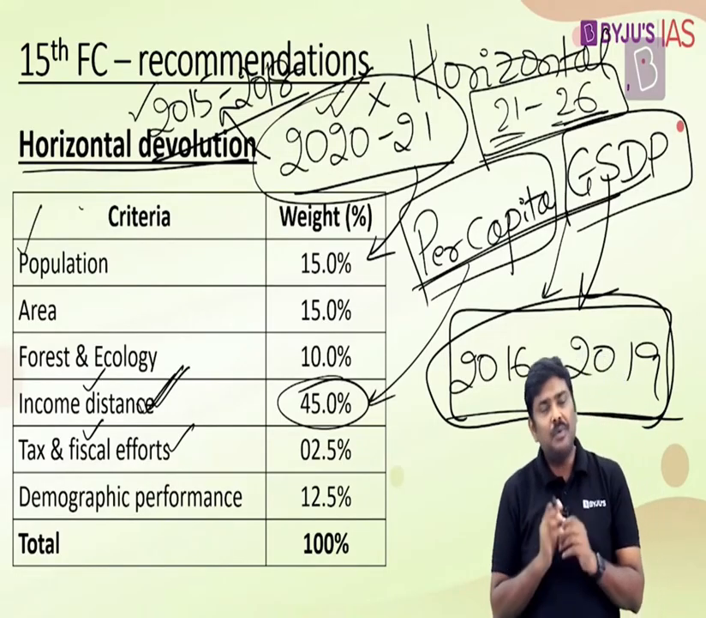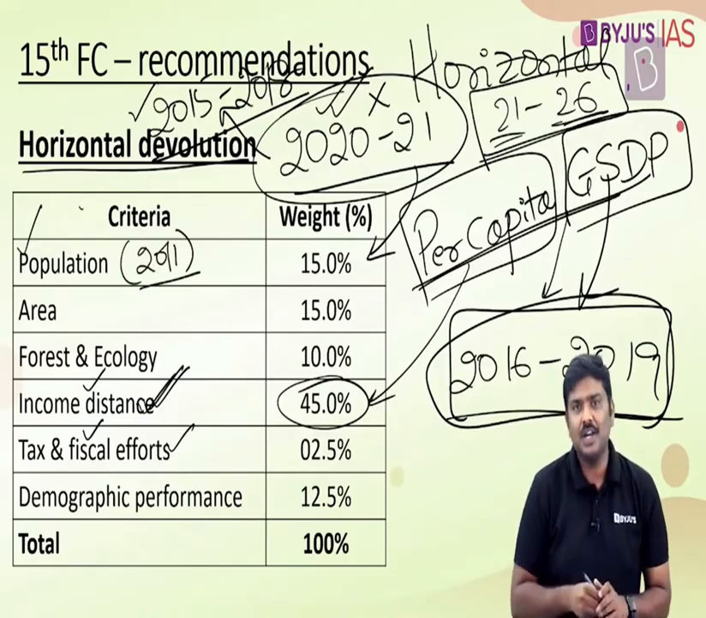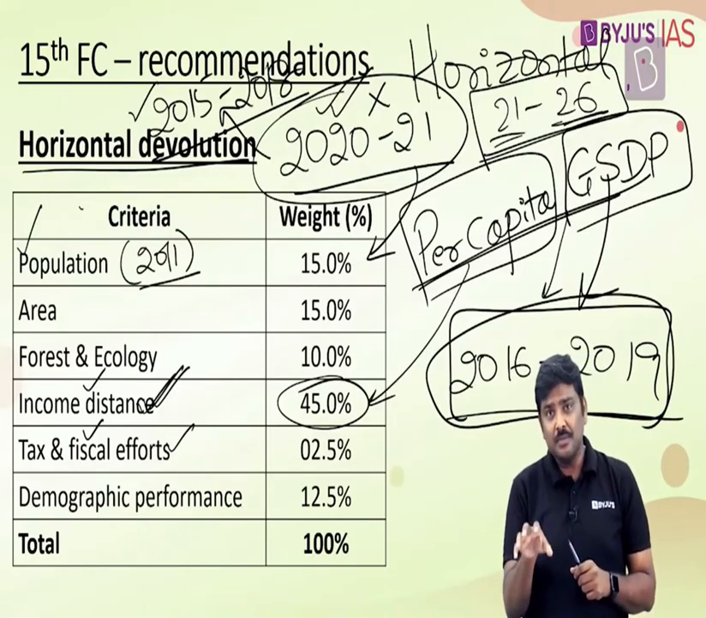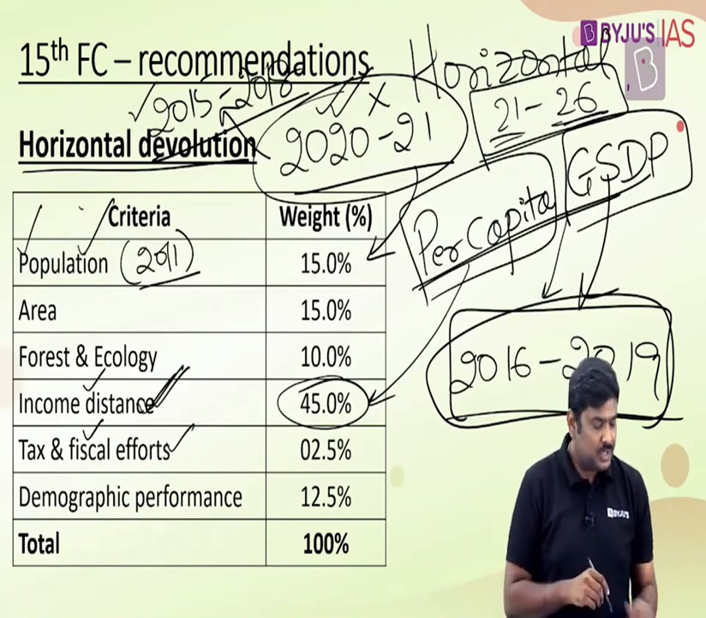Now, what are the parameters considered here? Population. But when I say population, please make a note of this. This is the 2011 population. Please remember this statement. 15th Finance Commission is the first Finance Commission which has chosen the population of 2011. Earlier Finance Commissions had basically chosen different population parameters.